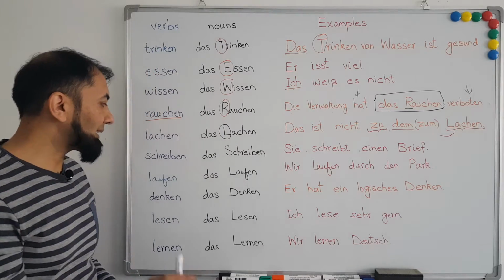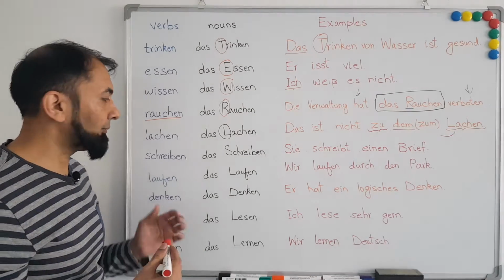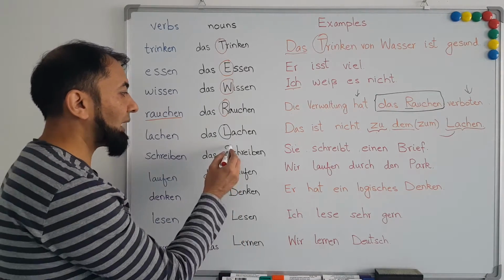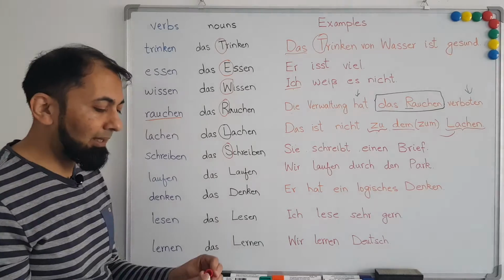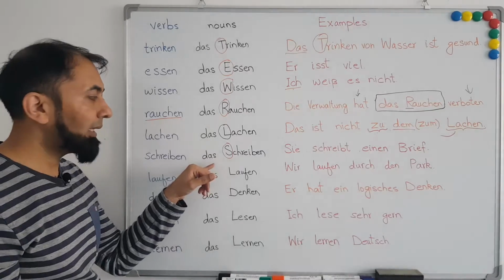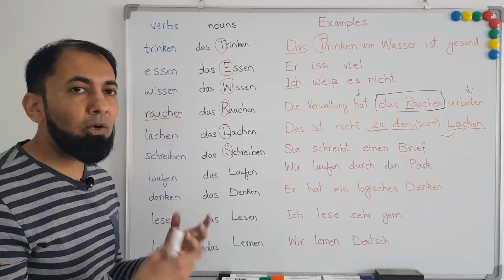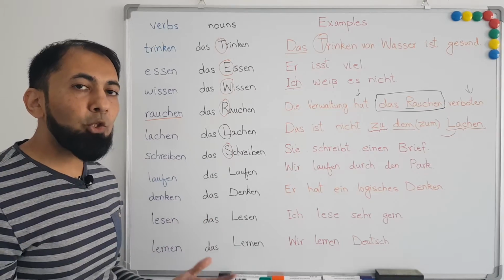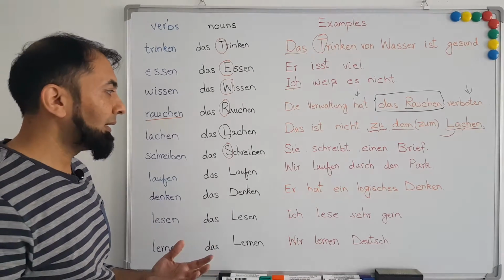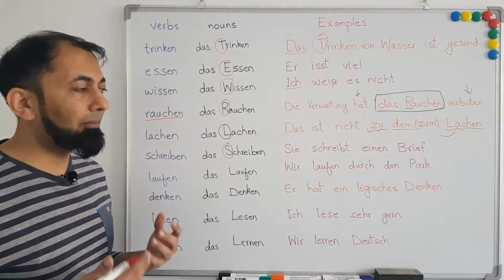Now let's move to the next example, which is schreiben. Schreiben means to write. We can also use the verb schreiben as a noun, and if we want to use it as a noun, then we have to start it with a capital letter and treat it as a neuter noun. Schreiben means to write, and if it is used as a noun, it means writing. If you receive some writing from any authority or from any administration, you can also compare it with the word letter, that you have received either a letter or a writing. Ich habe ein Schreiben bekommen. I have received a writing or I have received a letter.